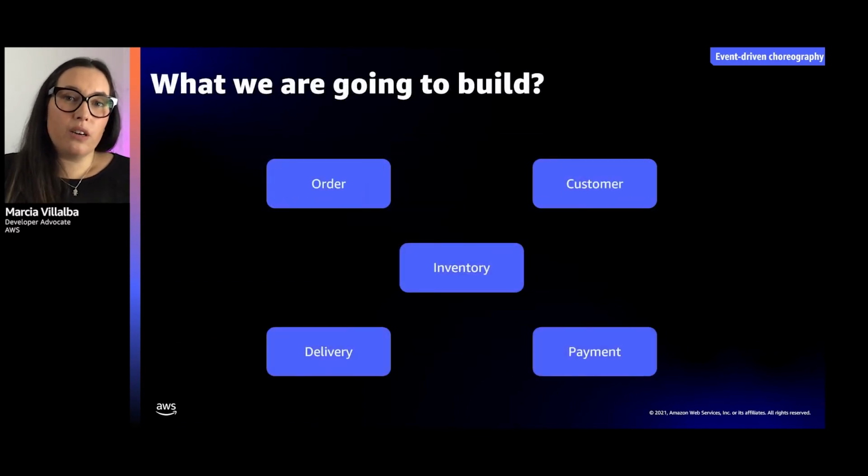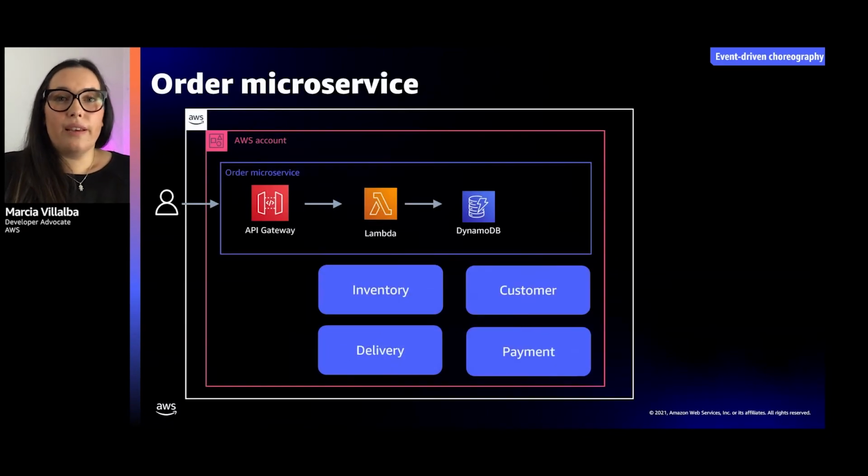So in this part, we are going to use exactly the same five microservices that Danilo was using in his demo: the order, inventory, customer, delivery, and payment. And I will show you how these microservices interact with each other using events. So let's start with the same example that Danilo used, that is, creating an order.